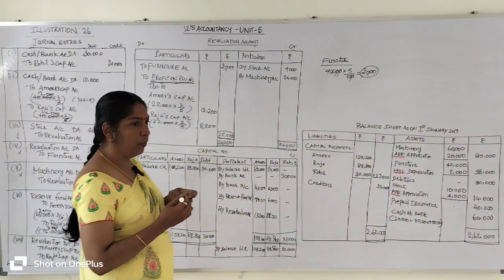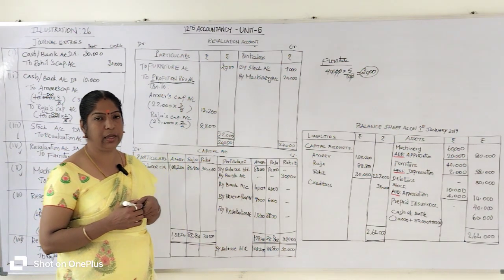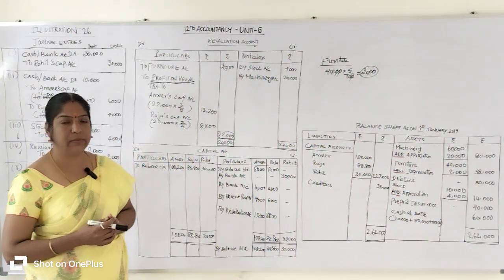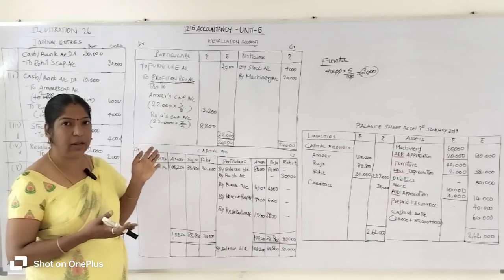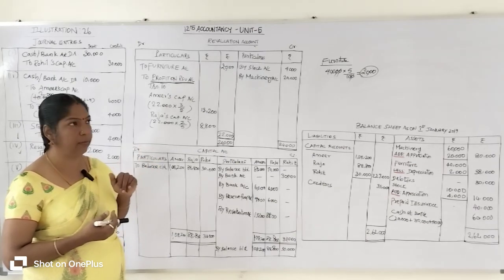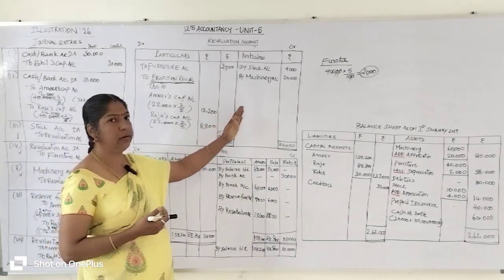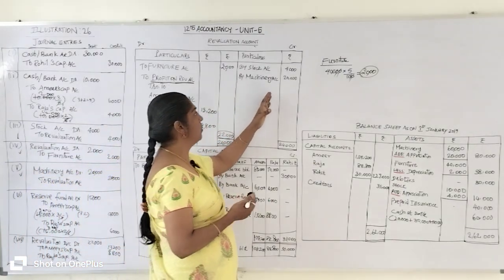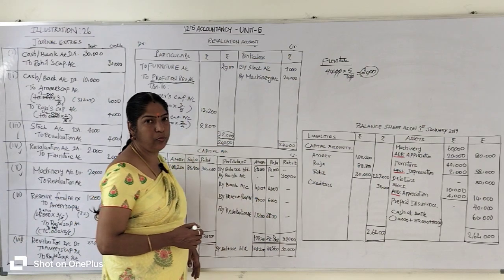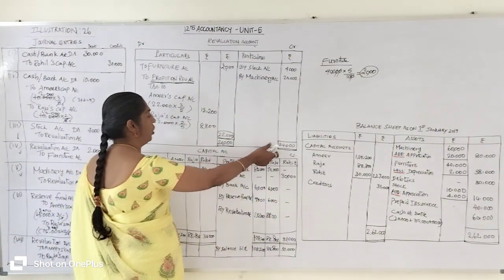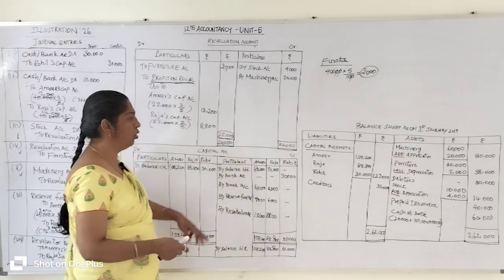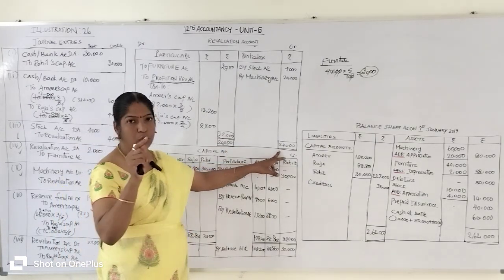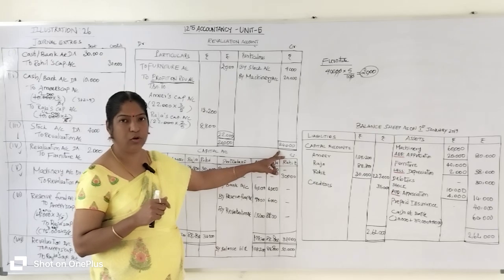Now we are going to find out the balancing figure. How can we find out the balancing figure? Which side has the higher value? That side. First we need to calculate the total. In this case, the credit side has the higher value: 20,000 plus 4,000, 24,000 rupees. The same total we are going to enter on the debit side, and after you enter the total, below the total you draw two lines, which denote the total.